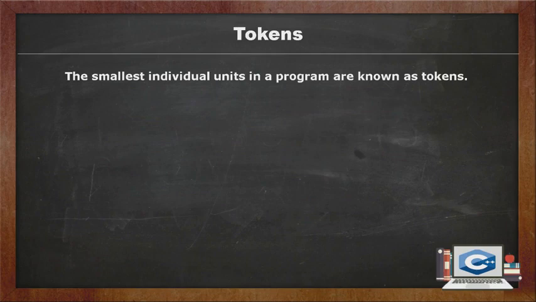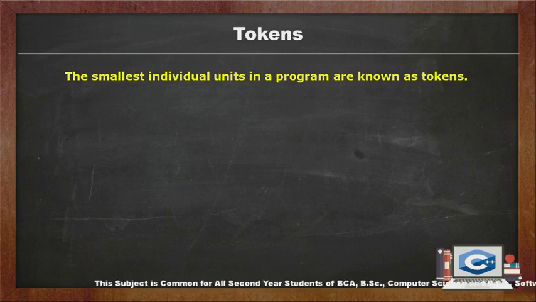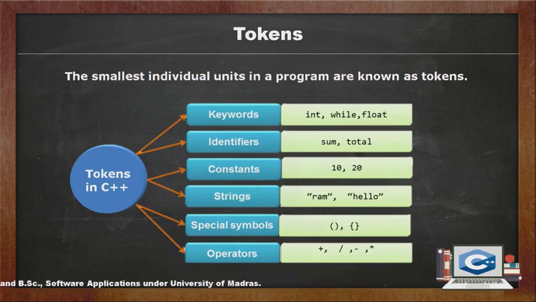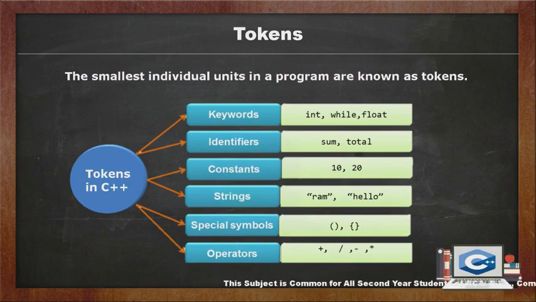The smallest individual units in a program are known as tokens. C++ has the following tokens. They are keywords, identifiers, constants, strings, special symbols, and operators.